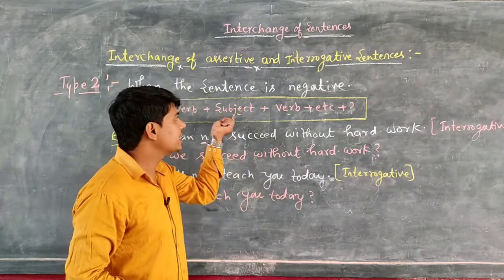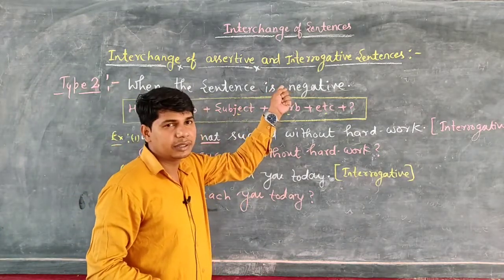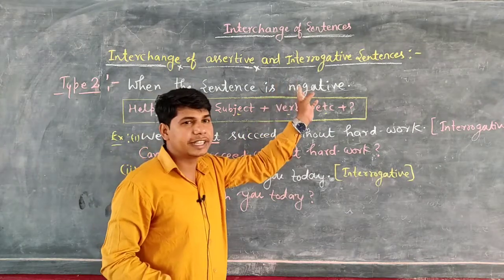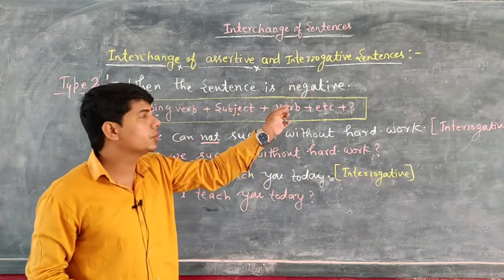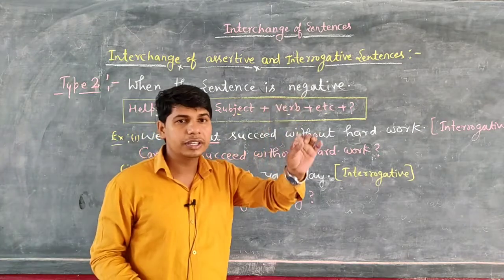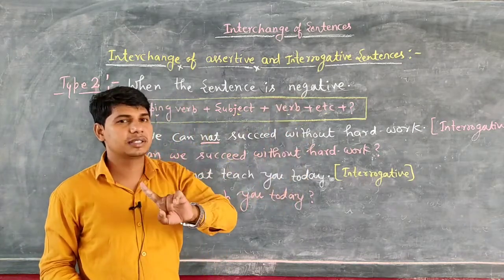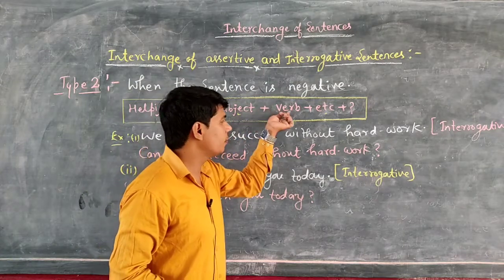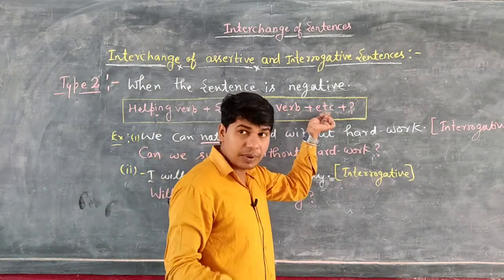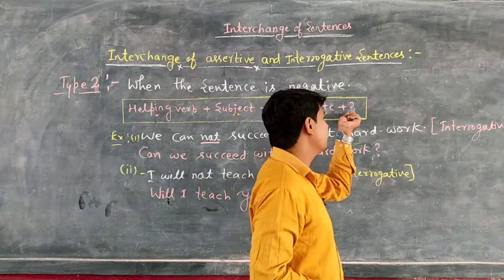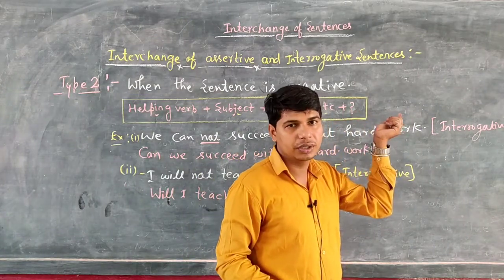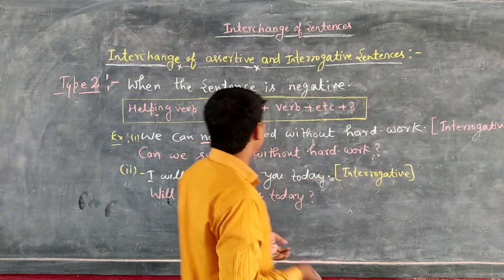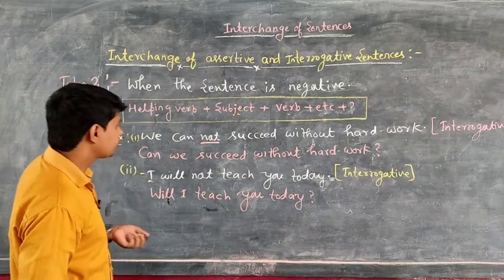But if the sentence is already negative, then you will not use the negative word not in the interrogative sentence. Is that clear? So after the subject we mention verb, then other words, and at last we use mark of interrogation. Okay. So let's see some example.